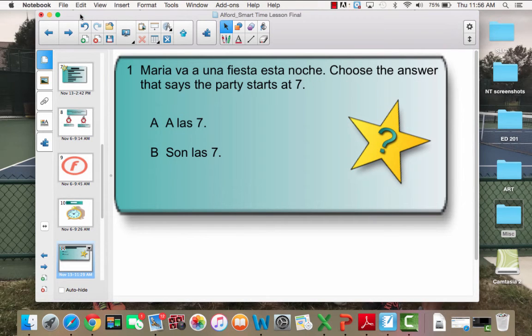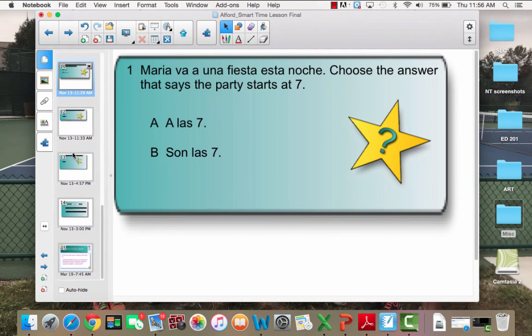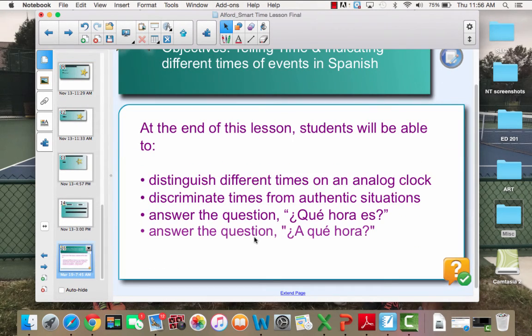I hope this lesson was helpful and that your understanding of how to tell time in Spanish is better now that you can answer the question ¿Qué hora es? and ¿A qué hora?